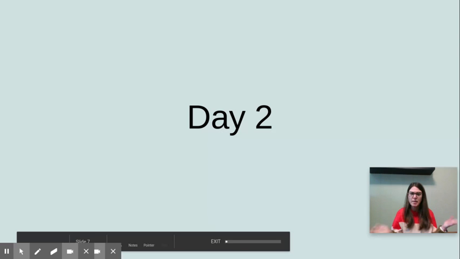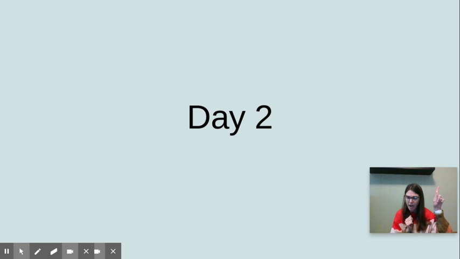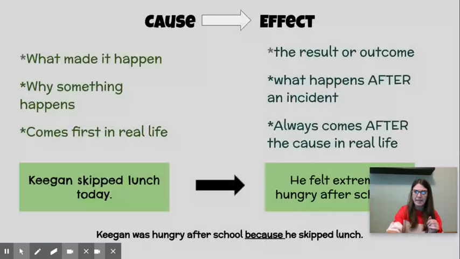Does anybody remember what skill we started yesterday in reading? Hopefully, you're thinking of two words. The first one starts with a C, cause, and it always leads to the second one, which starts with an E, effect. That's right, cause and effect. So let's go ahead and review a little bit about what cause and effect mean. Here we go. Cause always leads to the effect.